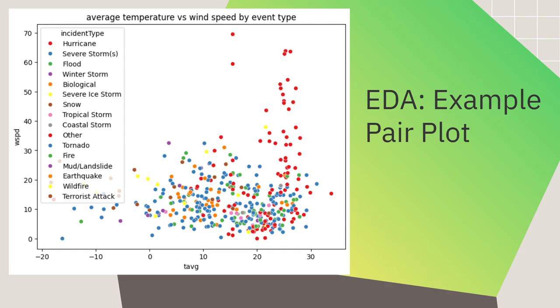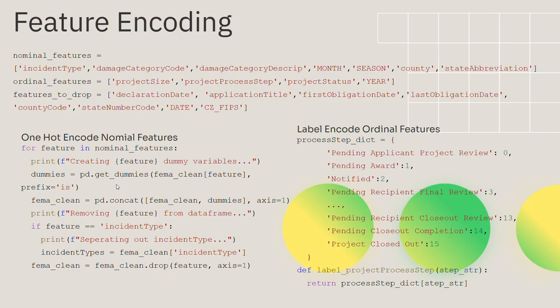Made some pair plots too. They were interesting. You can see this red cluster here is hurricanes, and you can see that the average temperature is pretty high. Makes sense. They tend to happen in the summer. And the wind speed varies a lot, which also kind of makes sense depending on where you end up in that hurricane. And versus severe storms, which have a wider spread of temperature and also lower wind speeds. That's that big smudge of blue dots.